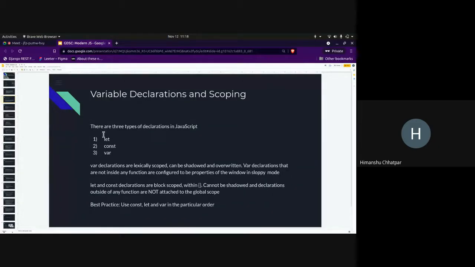With new features in JavaScript, the old feature was var. We could only declare variables with var, but now we can declare them with let and const too. Now, var declarations are lexically scoped. Lexically and functionally scoped are the same thing. They can be shadowed and overwritten. Var declarations that are not inside any function can be configured to be properties of the window in sloppy mode. JavaScript has two modes, a strict mode and a sloppy mode, and what we are studying today is mostly based on sloppy mode. So let's jump into code now.